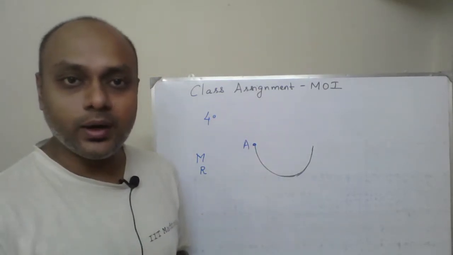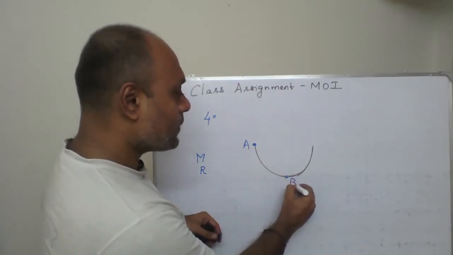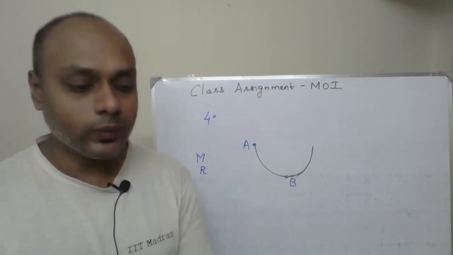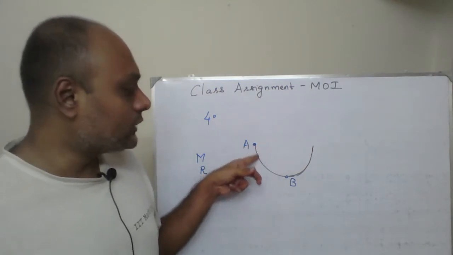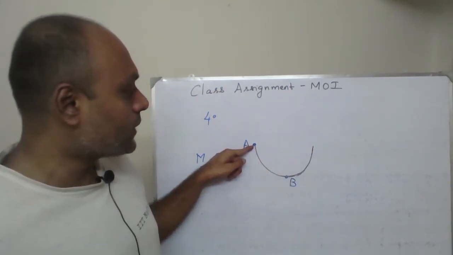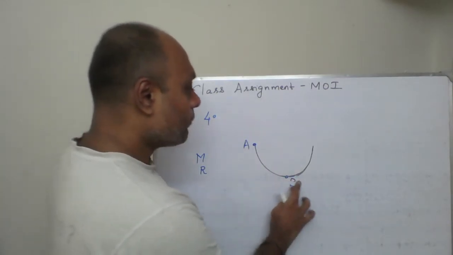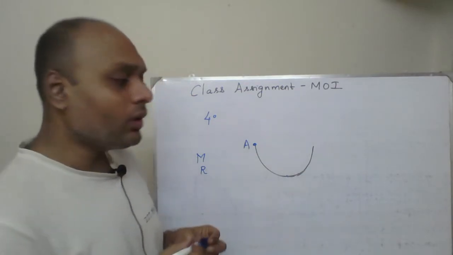So that is the first part. And also you have to find out moment of inertia about axis passing through point B and perpendicular to the plane. So there are two parts for this question. We will start from the first part. That is to find moment of inertia for this half ring about axis passing through point A and perpendicular to the plane.